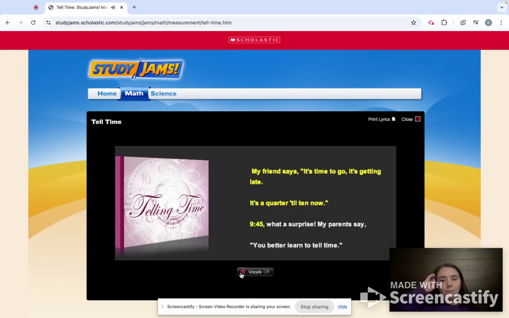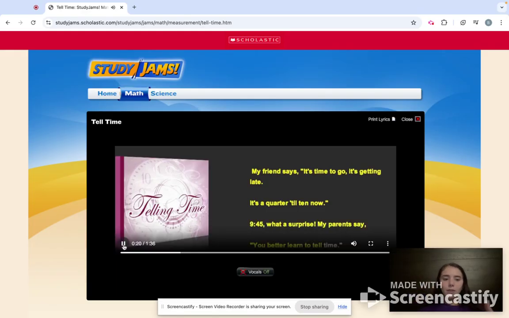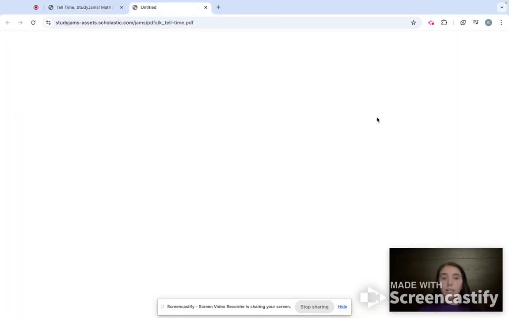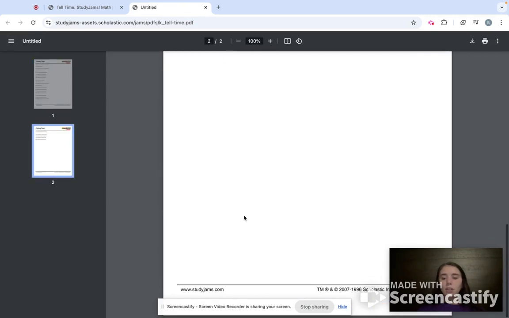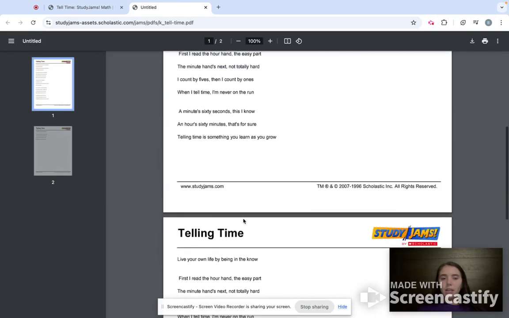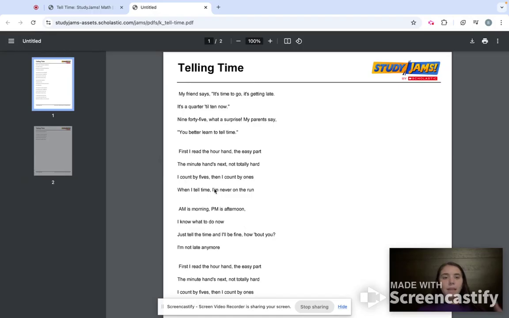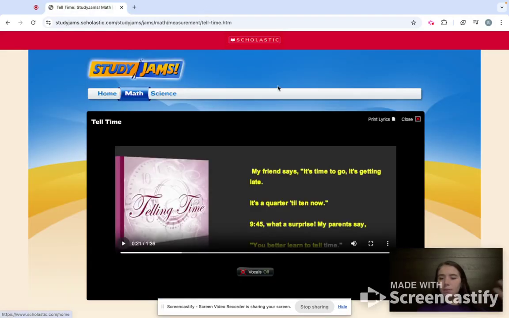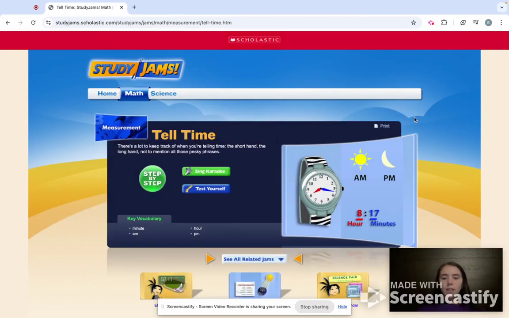It also lights up as the word's supposed to be said, so it's really easy to follow along, especially for the older grades. This also gives the option to print lyrics. For every section that you click on, it's going to give you a print option. That would be great for students to take home if they were tasked with learning the song, if it was something really catchy and something they could apply throughout the rest of their life. So I'm going to click close right here.